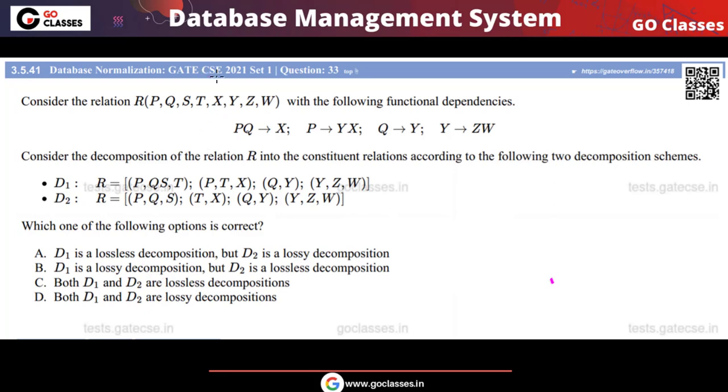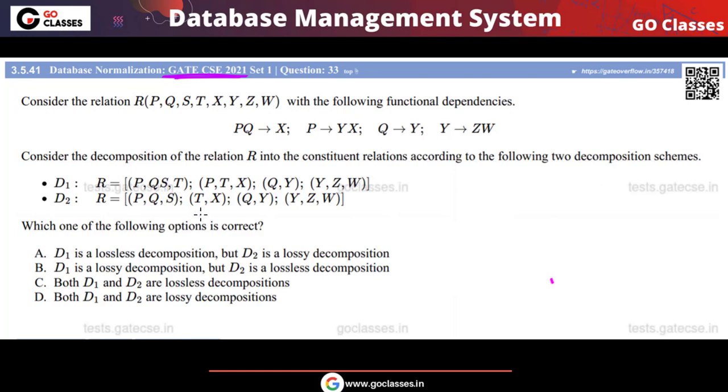In this video, we will solve this GATE 2021 question. This is a GATE 2021 question from the DBMS subject, based on decomposition. You have a relation, and in this relation these are the functional dependencies, and two decompositions, D1 and D2, are given to you. The question is asking which of these decompositions is lossless or lossy.